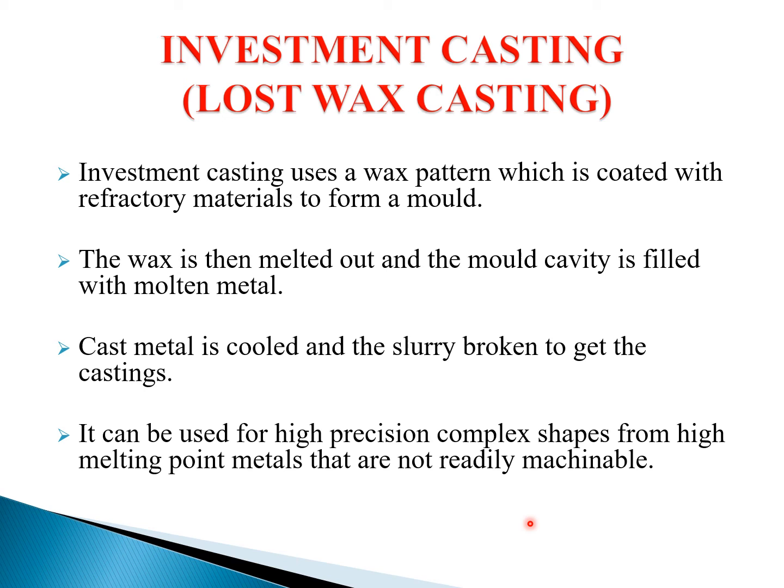Just the shape of the mold cavity is ready, and we pour wax or any molten metal, and we will get the required object finally. Small objects also we can manufacture by using this method. This is very convenient to make small objects.